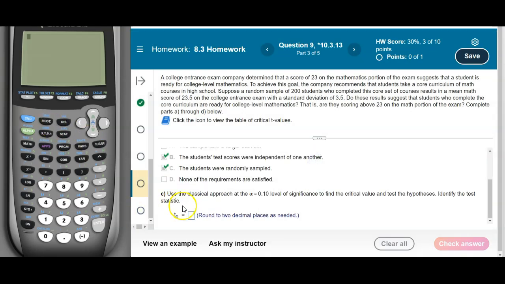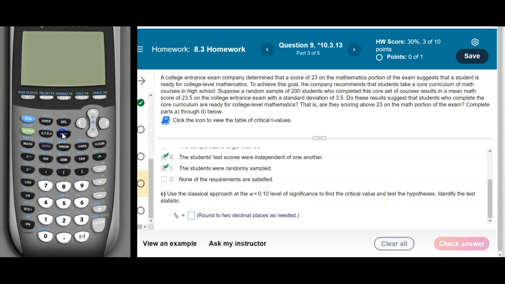All right, so let's run the test. I just wanted to know the test statistic, so that means run the test. I'm going to go to STAT. This is a hypothesis test about a mean, so that's going to be a t-test. Do we have data or stats? We have just the stats.